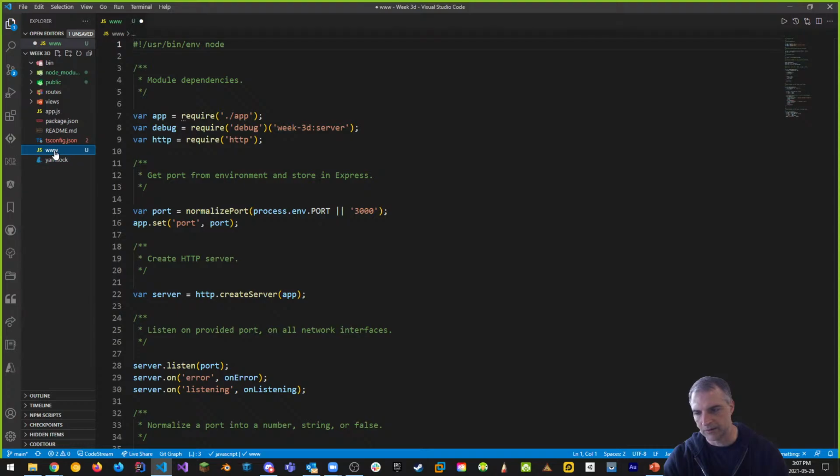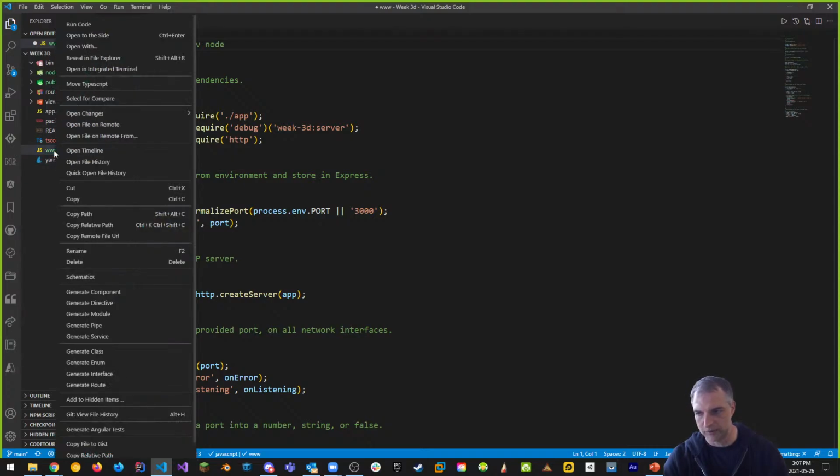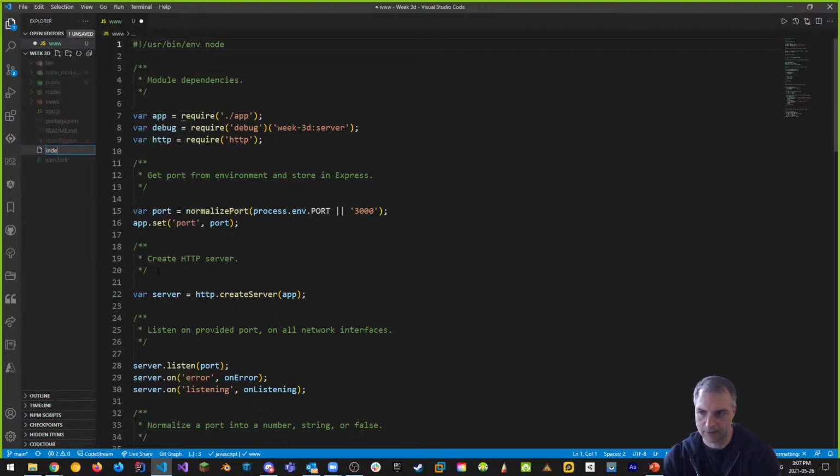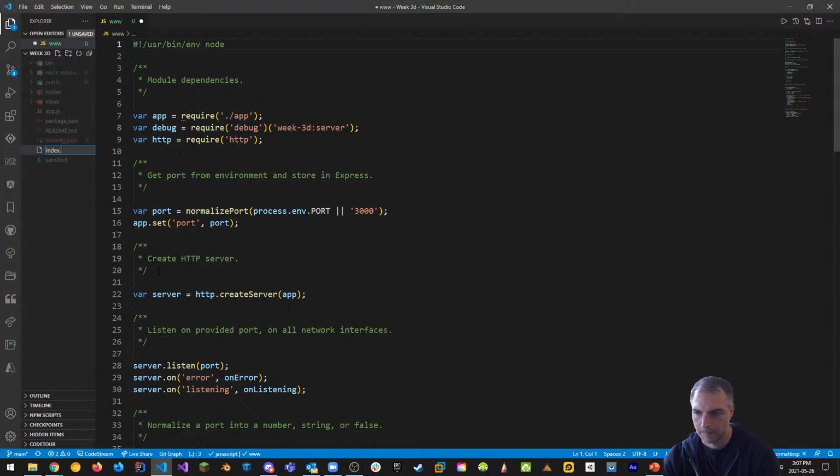I've done it different ways. This week, I'm just going to change this to index.js. So I'm going to rename this thing. So rename to index.js. Just for a start.